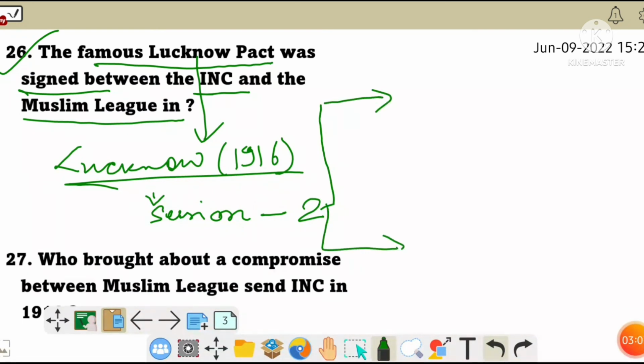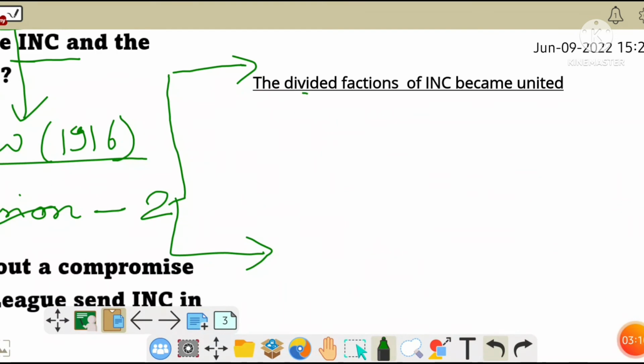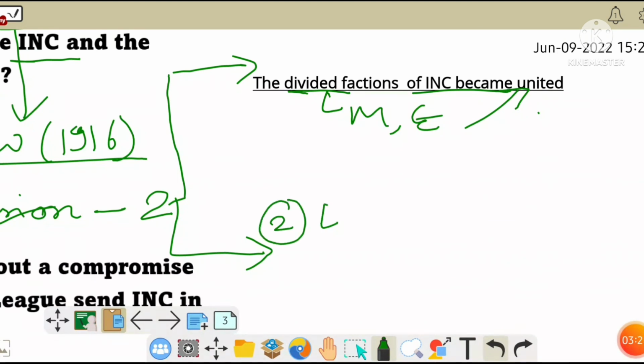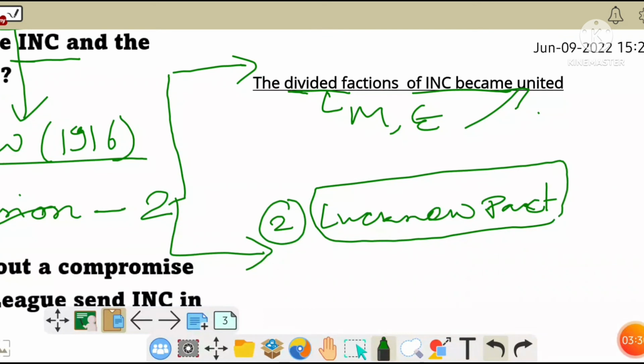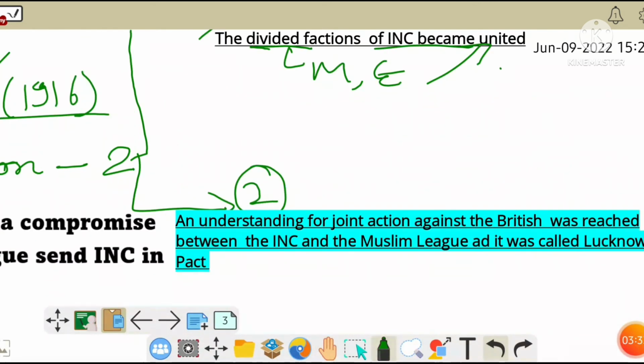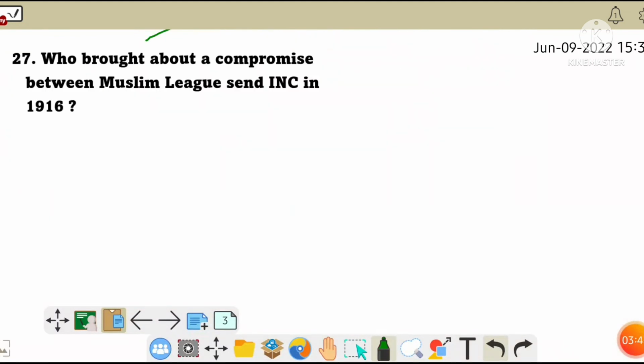First, the divided factions of the Indian National Congress became united, that means the moderates and the extremists became united. And number two, most important, the Lucknow Pact was signed between the Congress and the All India Muslim League. So an understanding for joint action against the British was reached, and it was called the Lucknow Pact, signed in the year 1916.